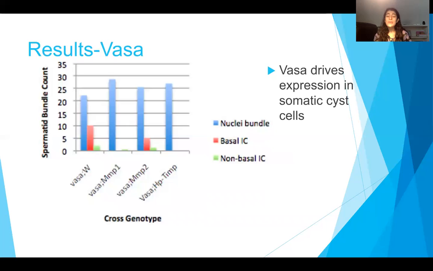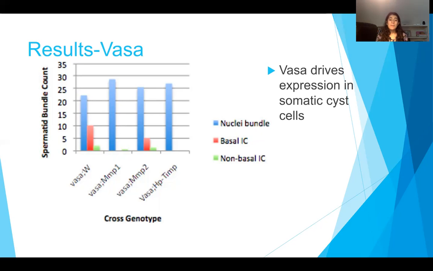And for the results, each gene was crossed with either Vasa or Aya-gal, and Vasa drives expression in somatic cyst cells. So if a particular gene, when crossed with Vasa, were to individualize, that specific gene is regulating the individualization through somatic cyst cells. And when these genes were crossed, they were compared to the gene W, or the cross between Vasa W, which is the first column shown on this graph.